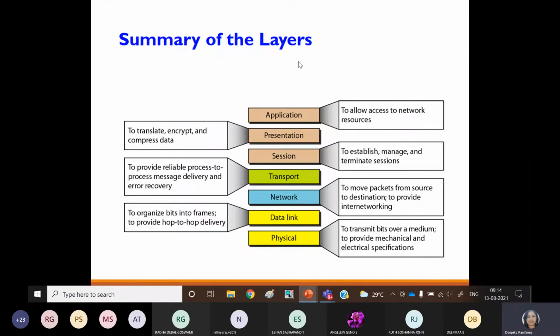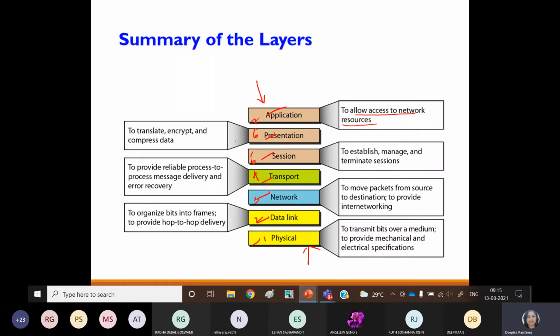How many different layers of the OSI model are there? There are 7 layers. What are those? Physical, data link, network, transport, session, presentation and application. If we start from the sender side, this will be the first; if we start from the receiver side, this will be the first. But numbering-wise, this is 1, 2, 3, 4, 5, 6 and 7. So what is the work done by the application layer? In short form, we can say that it allows the accessing of network resources. Okay, it will find out the network resources.